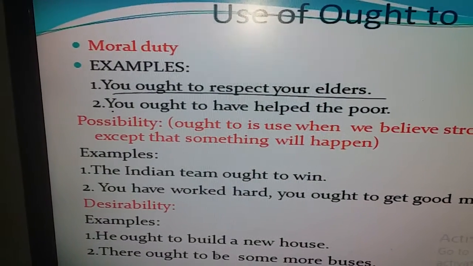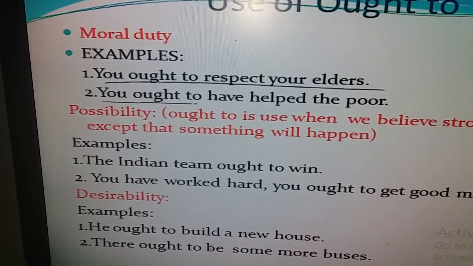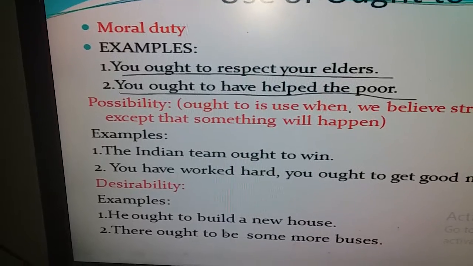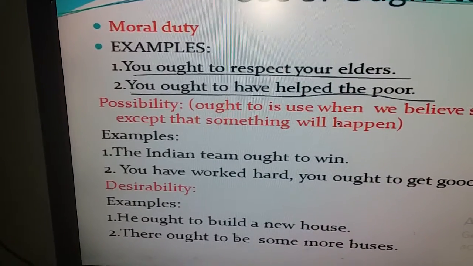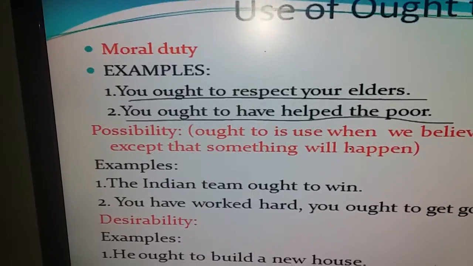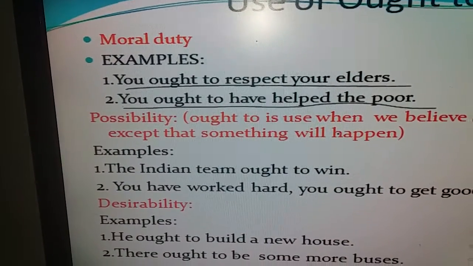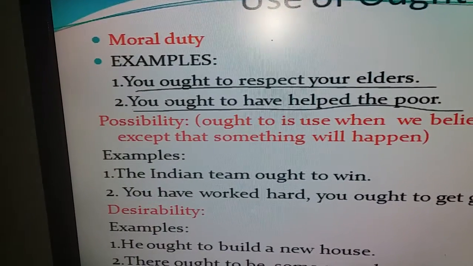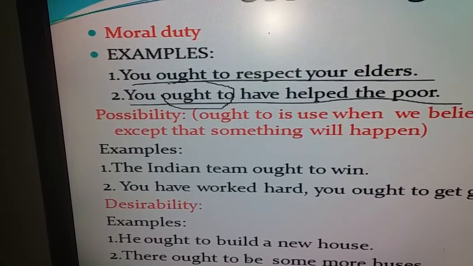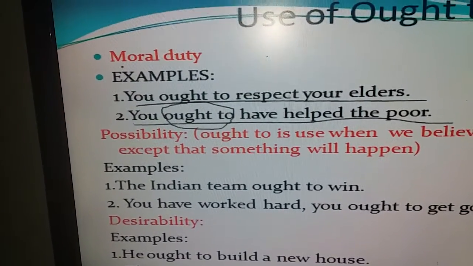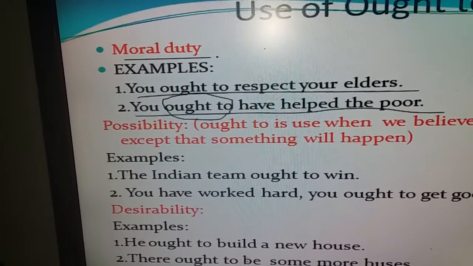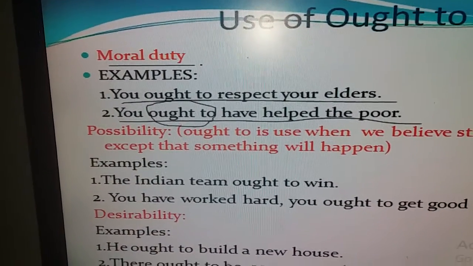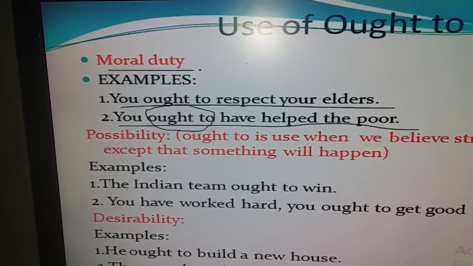Let's take the next example. You ought to help the poor. That means it is the moral duty to help the poor. Once again, we see here, to express the idea of moral duty, we use ought to. So, dear students, keep in mind when we are to express the moral duty, we use ought to.